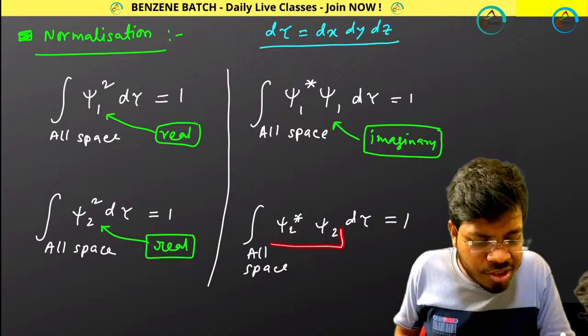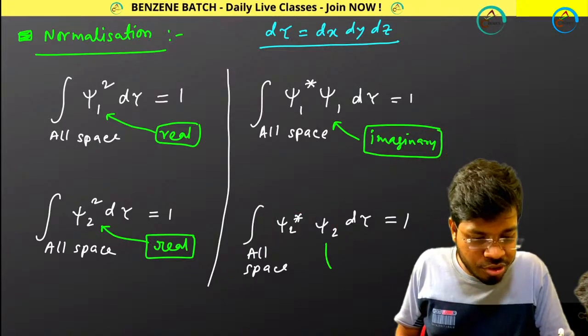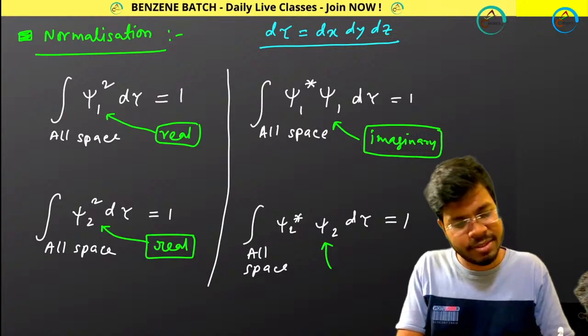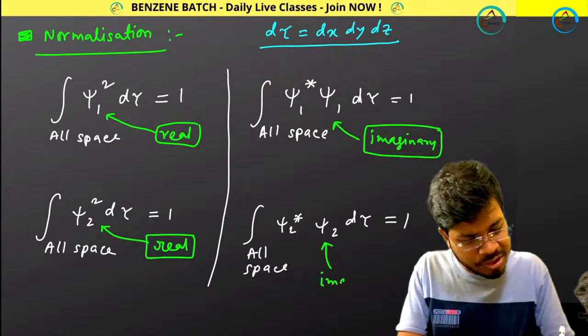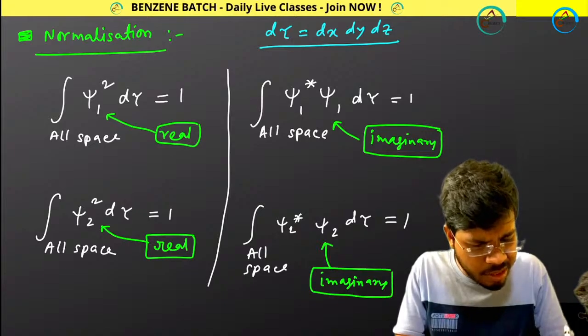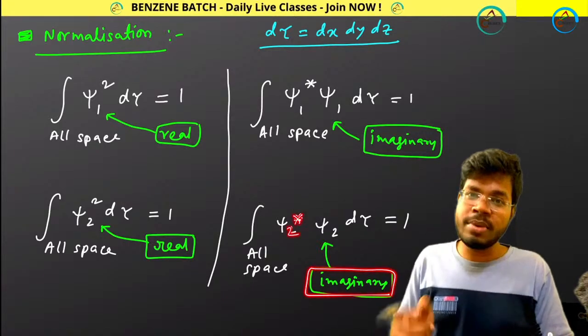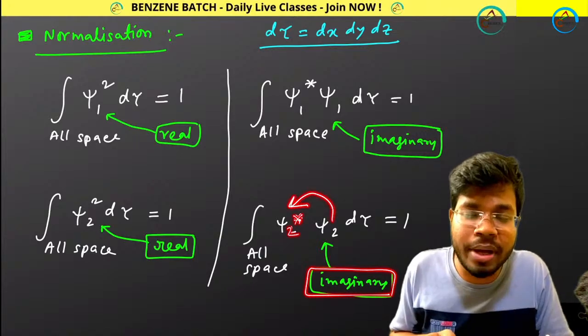Similarly, if you consider psi2 and psi2 star, you get the same thing. Psi2 is your imaginary function, and psi2 star is also imaginary, but it is its complex conjugate.